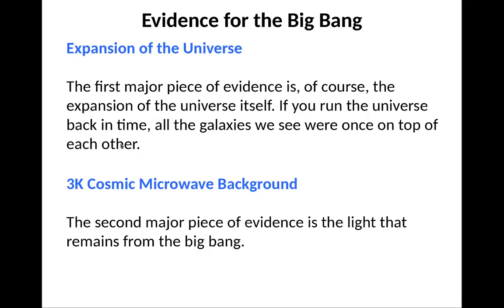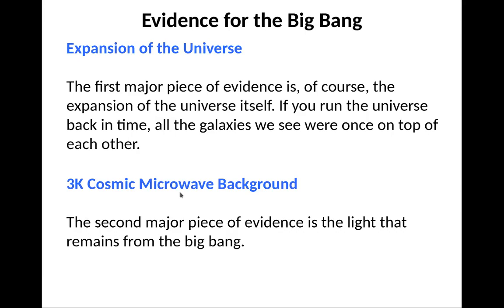So I want to talk a little about evidence of the Big Bang. The first thing is the expansion of the universe. We see all the galaxies moving away from us at a rate governed by Hubble's law. Second, there is 3 degree microwave background radiation, light that pervades the entire universe.